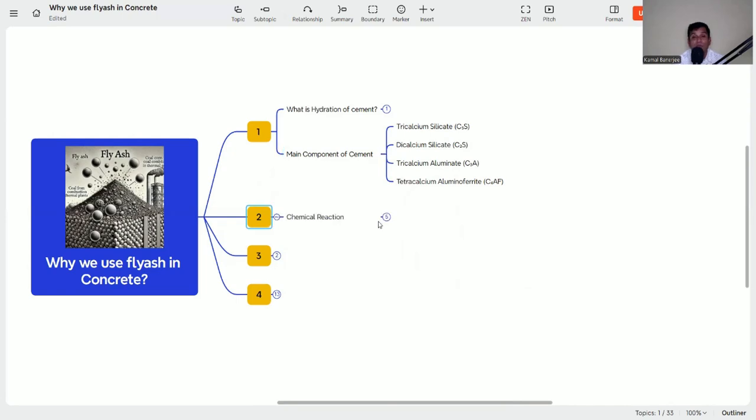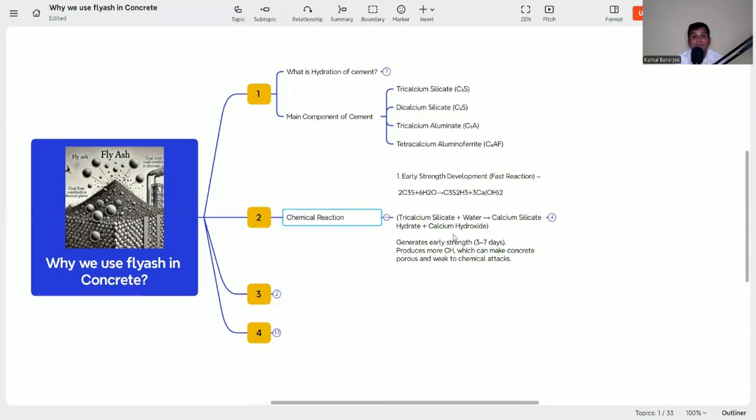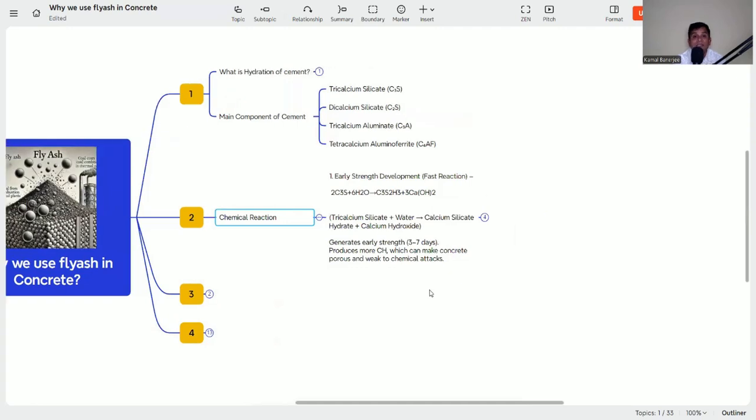That means what chemical reaction is happening inside the mix whenever we are adding water into the mix or the concrete. First, what is there? You see there are 4 components: tricalcium silicate, dicalcium silicate, tricalcium aluminate, C3A, and C4AF.